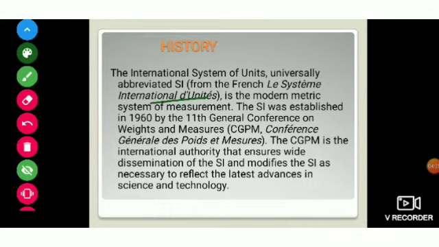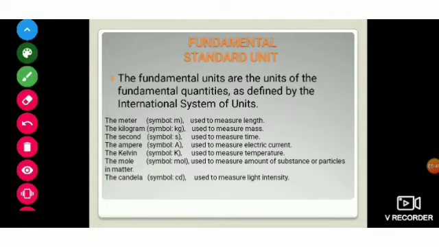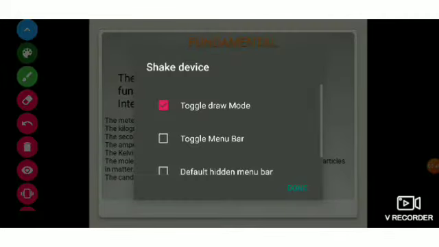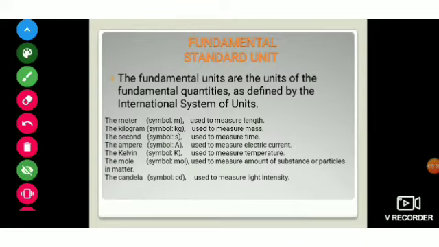The CGPM is the international authority that ensures wide dissemination of SI and modifies the standard units from time to time as necessary to reflect the latest advances in science and technology, according to the advice of scientists.